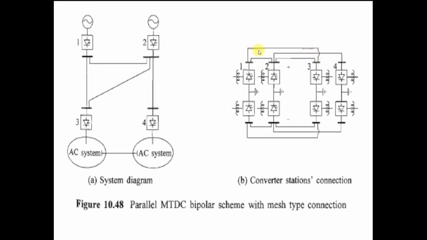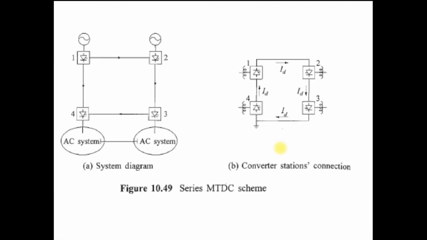So it is a bipole. Upper is a positive pole, lower is a negative pole. So it is a parallel multi-terminal DC bipolar scheme with mesh type of connection. This is a system diagram and this is a converter station connection. So I hope you understand the difference between the parallel radial network and the parallel multi-terminal DC mesh network. This is a connection diagram.